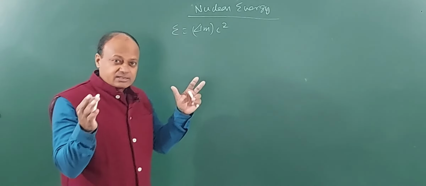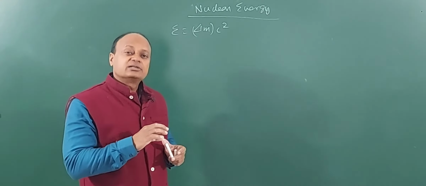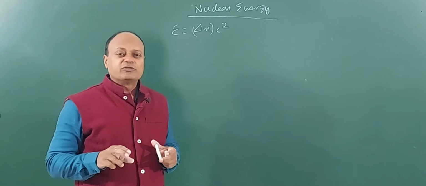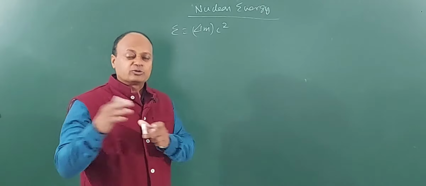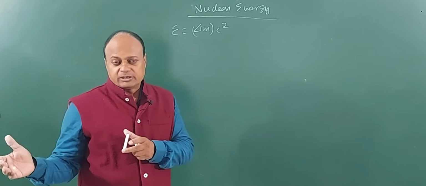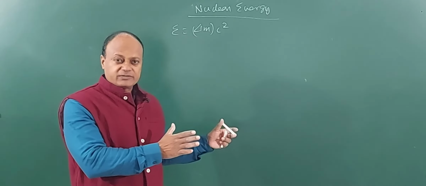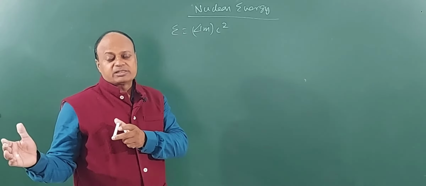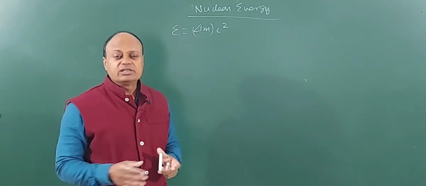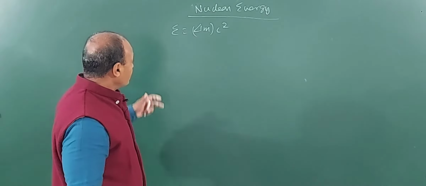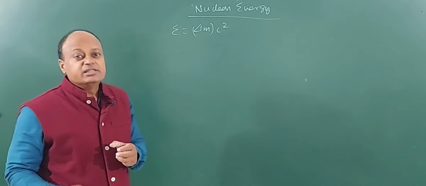In nuclear reactions, just like chemical reactions, the atomic number and mass numbers are always conserved. Means the total atomic number of the reactant side will be equal to the total atomic number on the product side. Same will go for the mass numbers. The total mass number on the left will be equal to the total mass number on the right. Means the number of protons and neutrons will be conserved throughout these reactions. Keep this in mind. So, whenever there is any transformation inside the nucleus, then energy is released.